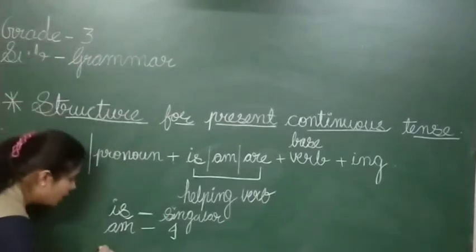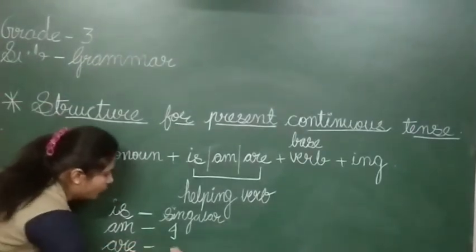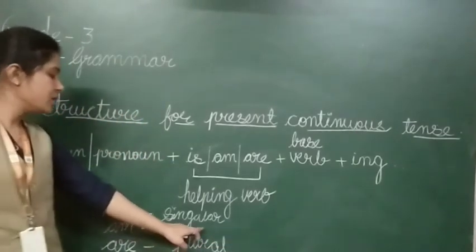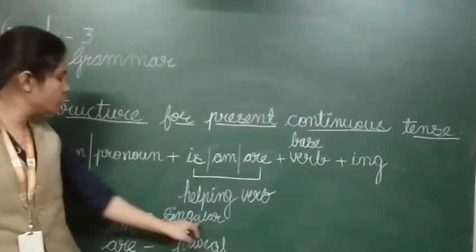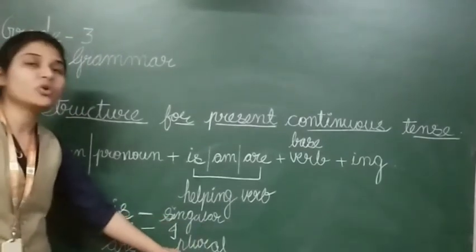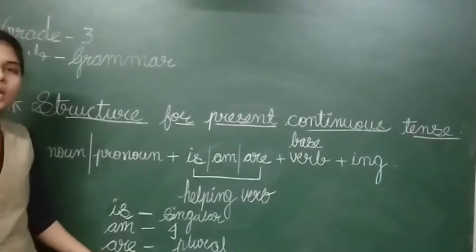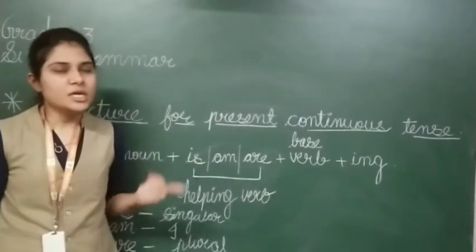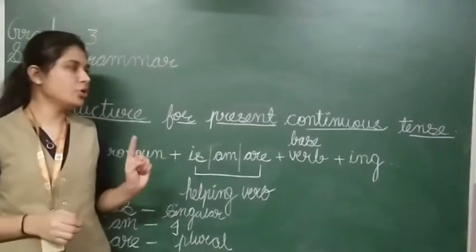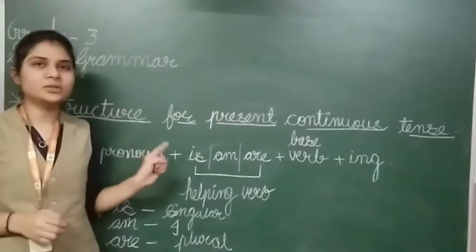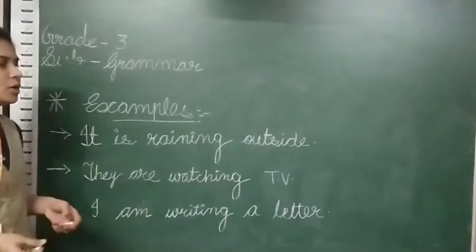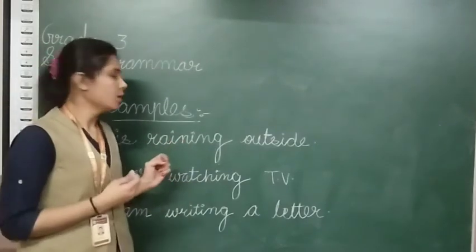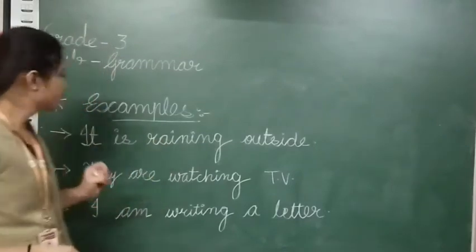Okay, now are we have to use with plural, means whenever singular noun or pronoun is given to you, you have to use is, and when plural noun or pronoun is given to you, you have to use are. In that verb you have to add ing. Okay, now I am showing you the examples related to present continuous tense. You can see that examples are written on board. Now let's read examples along with me.